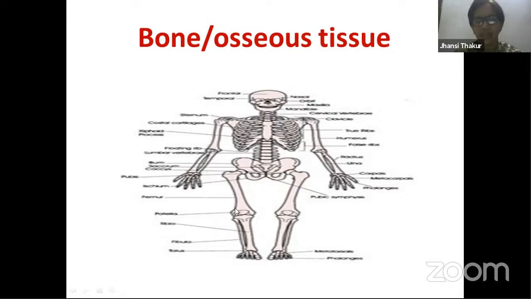which is the longest bone of our body, and the smallest three bones are present in our internal ear. Maybe yesterday you remember I showed you the eustachian tube. There in the middle part of the ear there are three bones: malleus, incus, and stapes. Stapes is the smallest bone of our body. So there are totally 206 bones in our body.